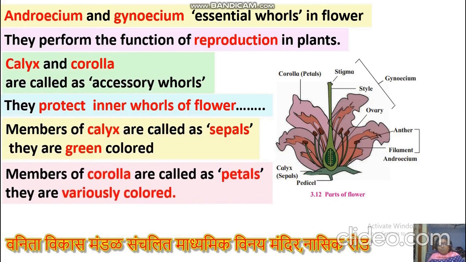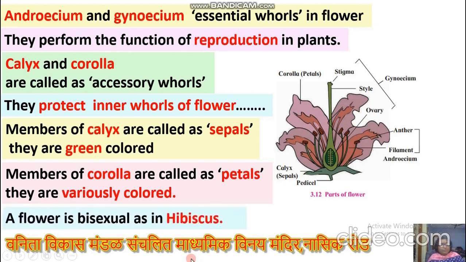Members of corolla are called petals. Petals are colorful.